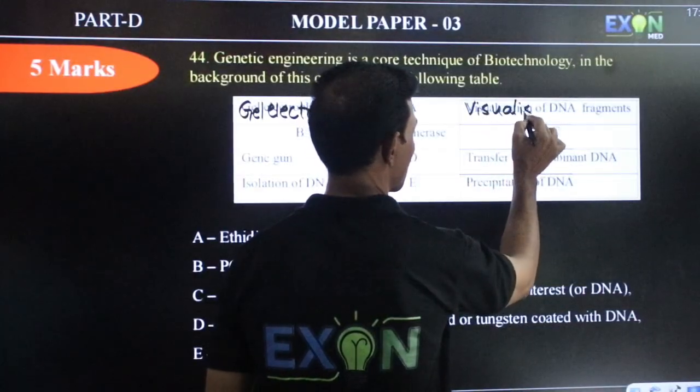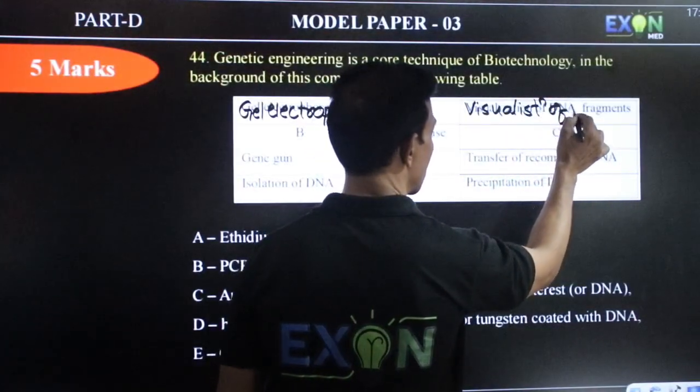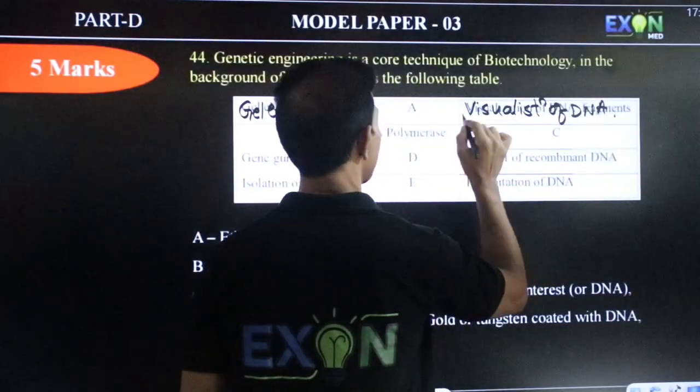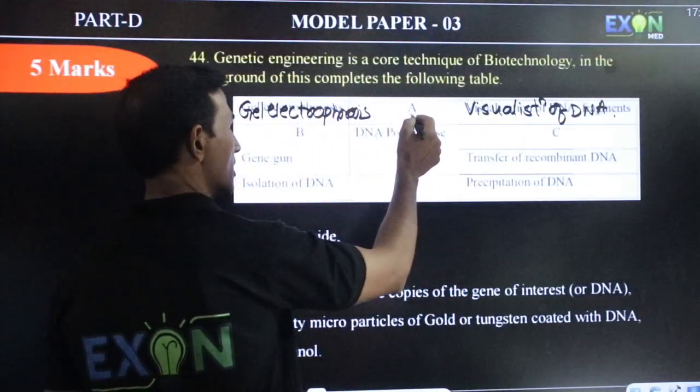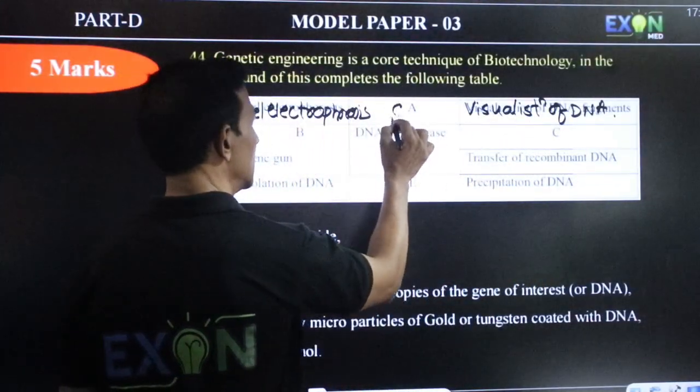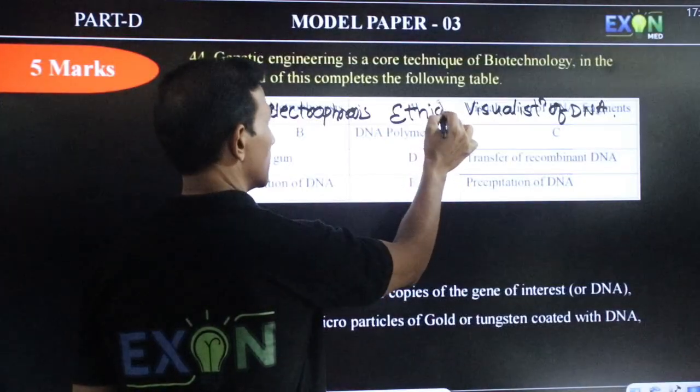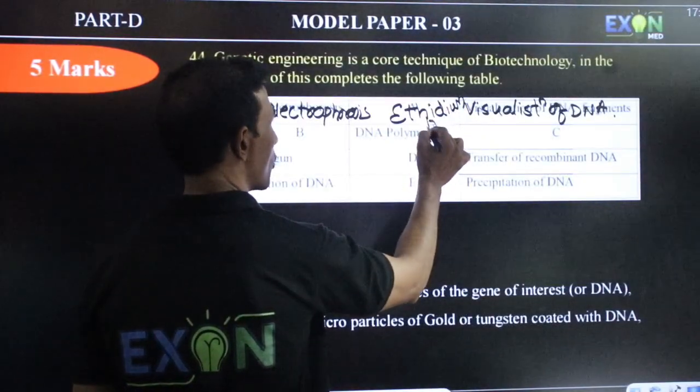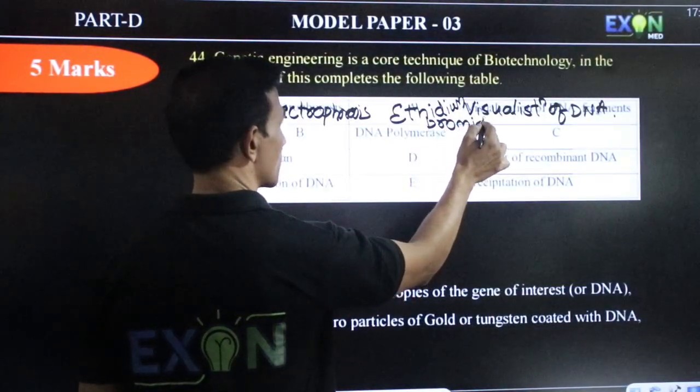The DNA fragment is visualized by adding ethidium bromide stain.